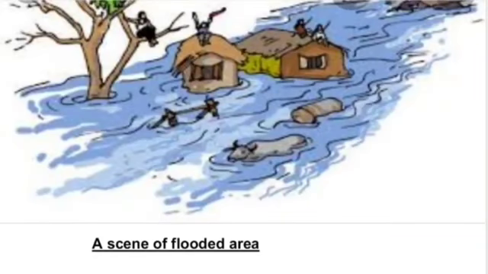Look at this picture. This picture is showing a scene of a flooded area, where due to excessive rainfall, the level of rivers rises. It means the river water comes into our residential areas and water gets accumulated in the surrounding areas. Villages, forests and fields go under water, causing loss of life and many resources.